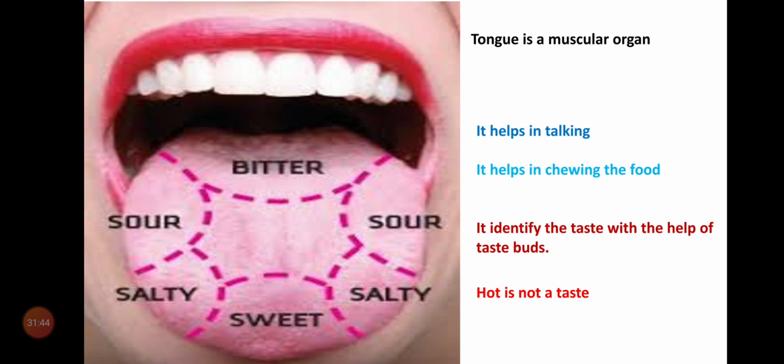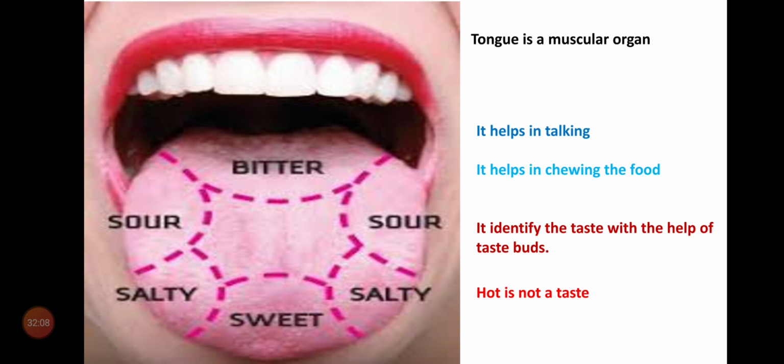Sound is produced in a voice box, but that sound changes into meaningful sounds. That is, tongue helps in speaking, and also it helps in chewing the food.